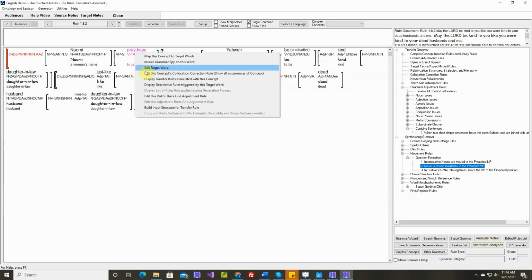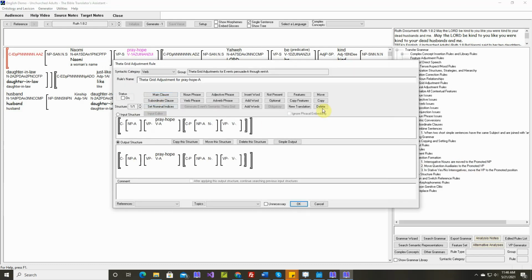So let's edit this data grid adjustment rule. Okay, we want to delete the agent noun phrase, and we want to delete this. We also want to delete this subordinate clause. We want to delete just the boundaries. We want to keep everything inside. Here, let me mention. If we go like that, TBTA knows we want to delete the entire clause, and it will delete everything. If we undelete some of these things, that tells TBTA we don't want to delete everything, just the items that are specifically mentioned here. So we want to keep this noun phrase and the verb phrase, and TBTA will keep everything else in this clause, even though we haven't listed it, but we'll delete the clause boundaries now.